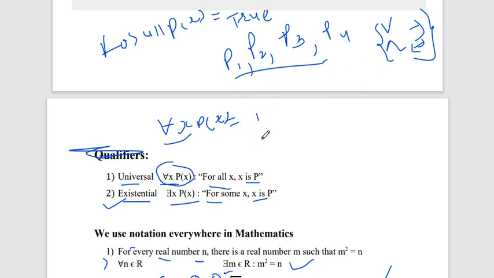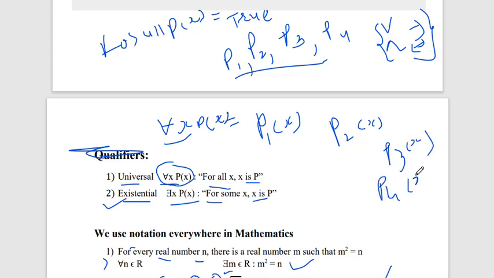So here you can see there are P1(x), P2(x), P3(x) and P4(x). For all values of x, all four of these have to become true, because here it is for all. So how do we connect these four propositions? With the help of and. Why?